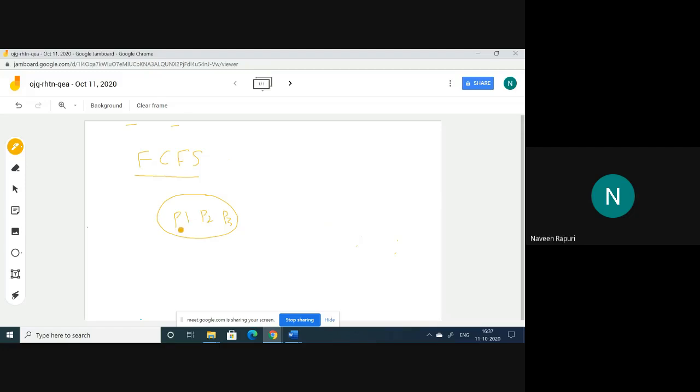Initially at time 0, P1 came into the ready queue. At time 3, P2 arrived into the ready queue. And at time 4, the process P3 entered the ready queue. So 0, 3, 4 are the arrival times of P1, P2, P3. Arrival time means the time at which the process enters the ready queue.